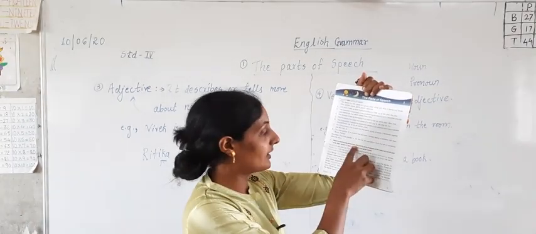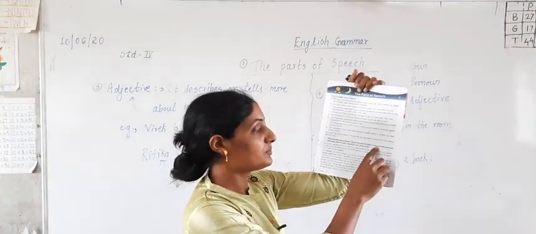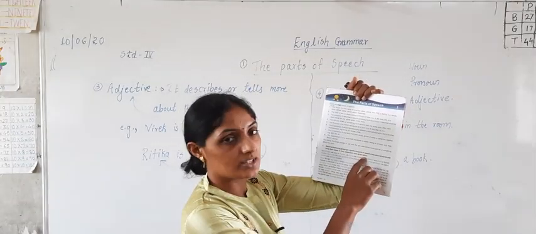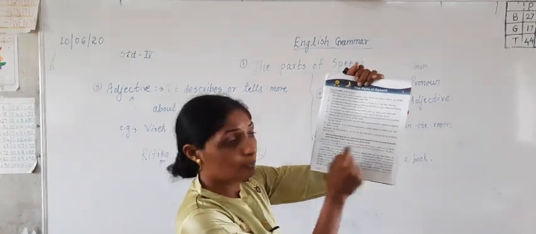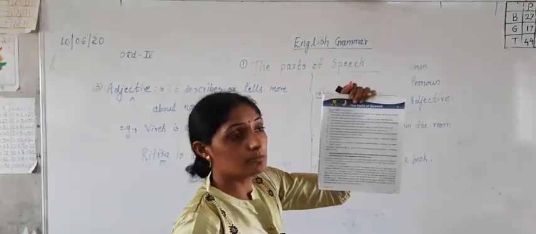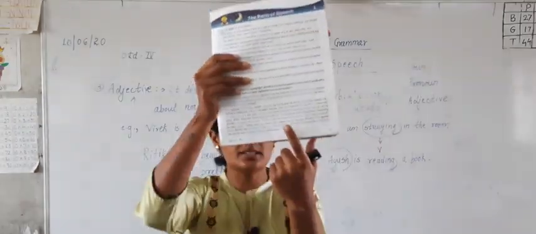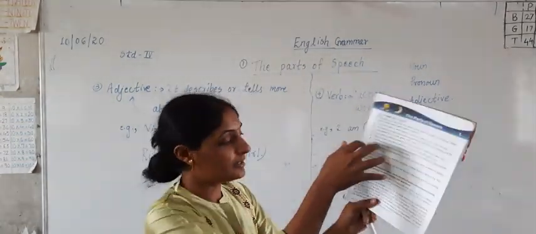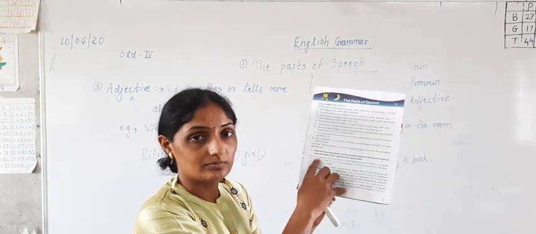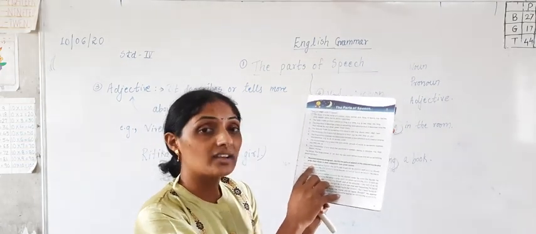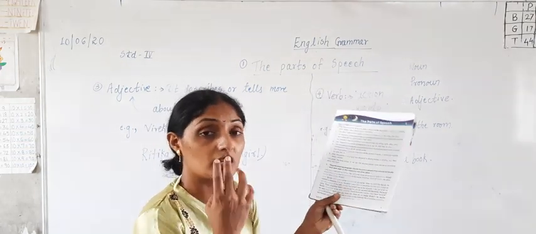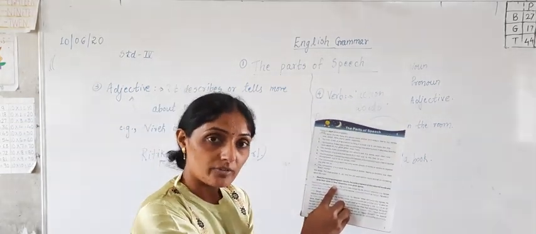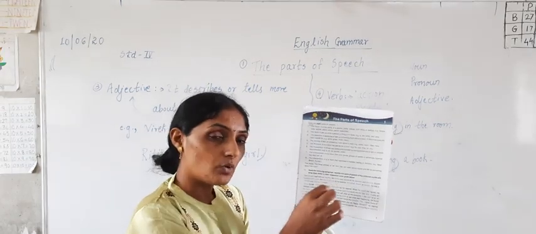Read the following paragraph. Identify the parts of speech of colored words and write them down in their respective rows given below. In blue color some words are given, and you have to read those words. For example, here, Sant Eknath. Sant Eknath is the name of a person, so it is a noun. Was born in Paitan. Paitan is also the name of a place, so it is a noun.